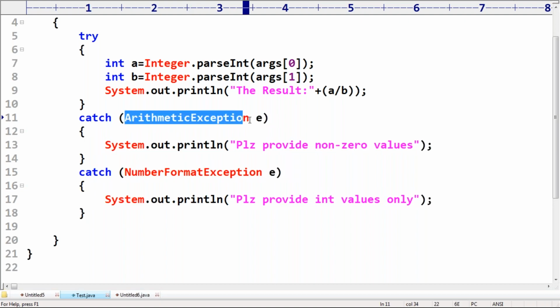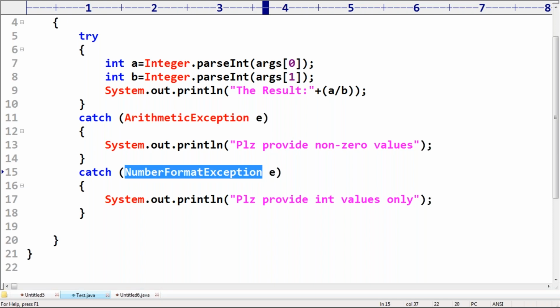First, which exception are we taking? Purushottam, take a bit of special care, your point only I'm explaining. The first is arithmetic, the second one is number format. Is there any relation between these two exceptions? No relation. Both are child types of exception. No relation at all.